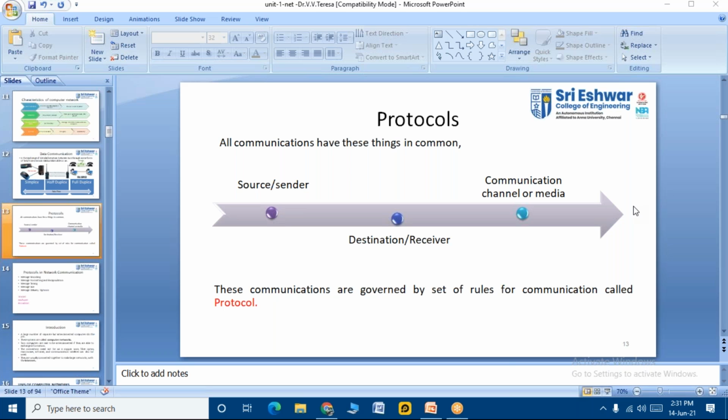So these communications are governed by a set of rules for communication, and that is called as the protocol. Okay. So students, now I am communicating to you all in English, right? So you understand this particular language. If I take in class, say in Hindi, so I think nobody will understand, right, students?